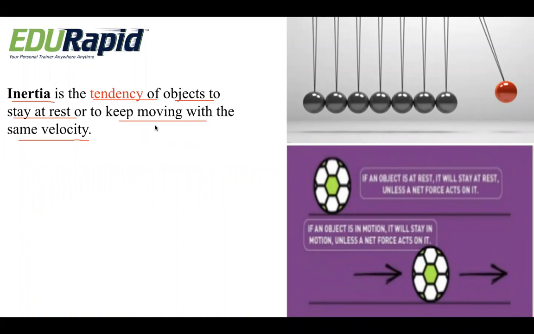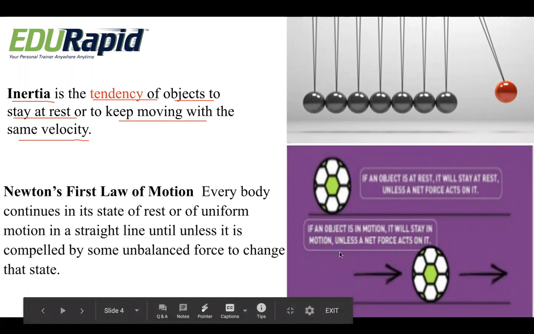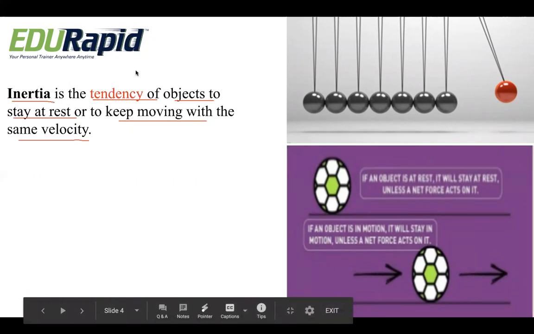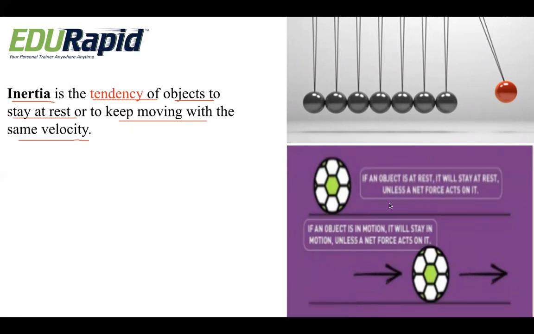Say for example, if you have a football on a ground, unless and until somebody kicks the football, it will stay at rest. So here we can say the inertia of the football at rest is to stay on the ground unless and until it is kicked by someone else. You can see a pendulum ball here, right?